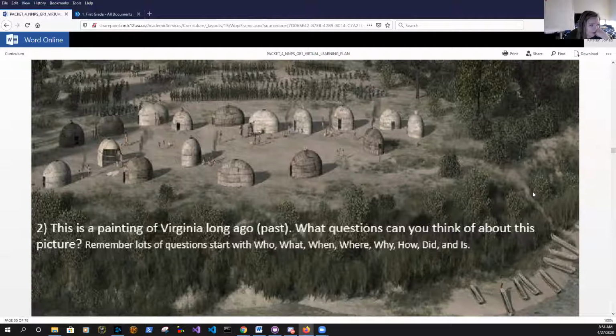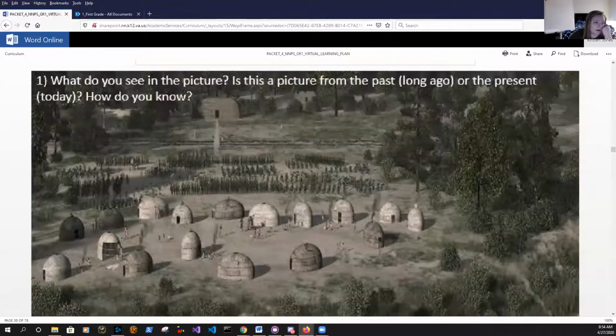Remember, lots of questions start with who, what, when, where, why, how, did, and is. So come up with some questions about this picture that you can either say out loud to a family member or write down on a piece of paper. Do our questions end with a period? No, they end with a question mark. So if you're writing this down, make sure that you're using the correct punctuation.